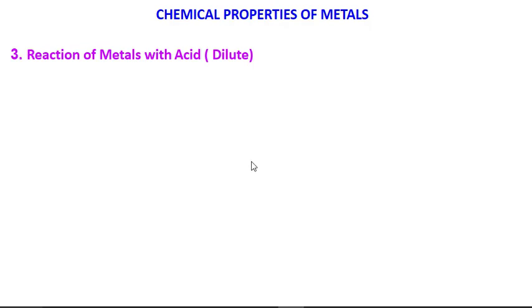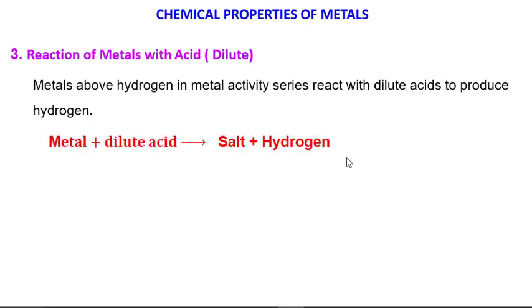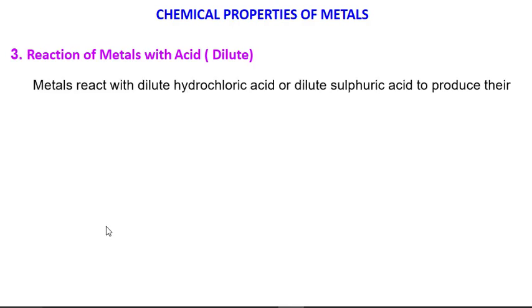Reaction of metals with acids, we are talking about dilute acids. Metals above hydrogen in the metal activity series, which we will see after some time, react with dilute acid to produce hydrogen. Again, as in the case of water, when metals react with water we get hydrogen, in the same way when metals react with dilute acid, we get hydrogen. So metal plus dilute acid gives us salt plus hydrogen. Metals react with dilute hydrochloric acid or dilute sulfuric acid to produce their corresponding salt and hydrogen gas.